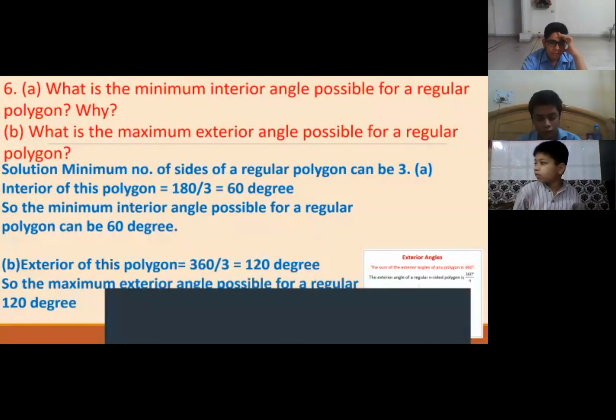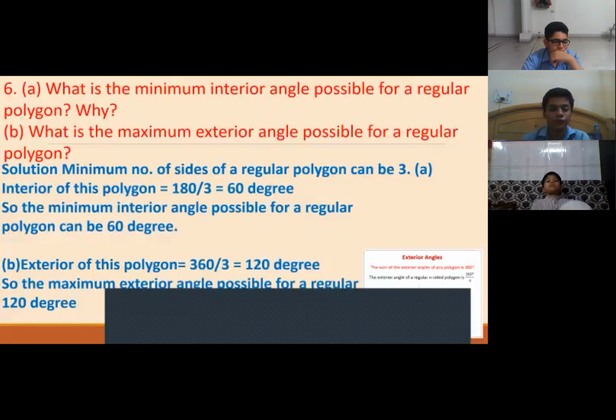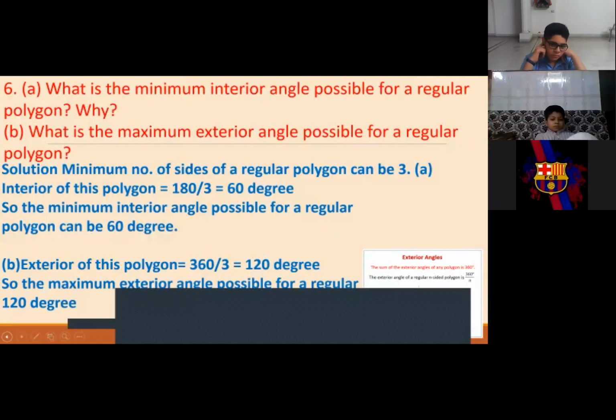If you know the sum of interior angles of a regular polygon, n minus 2 multiplied with 180 is equal to the sum of interior angles. You can apply that if you know the sum. Yes, ma'am. Okay, children. Now the next topic.